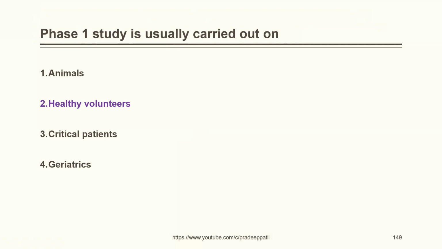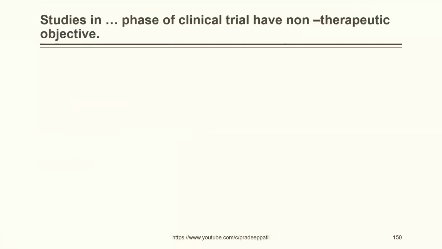In this case, only healthy volunteers are used because you are going to determine the safety as well as tolerability of a particular drug. So taking a patient might risk you getting wrong results, or we can say bad results basically.